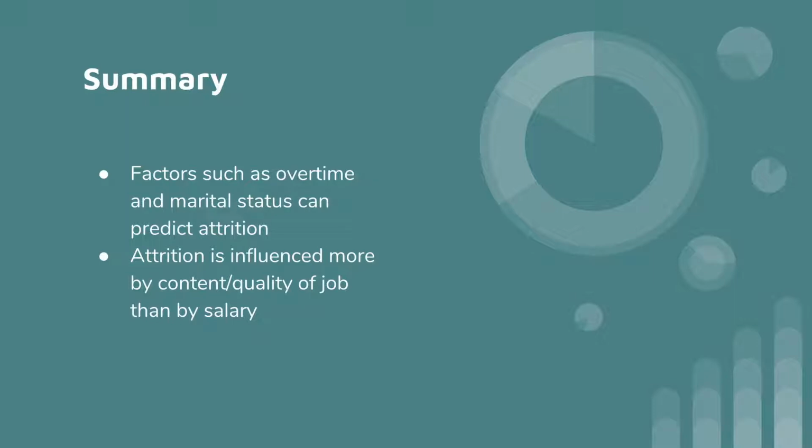In conclusion, we found that employee turnover can be predicted fairly accurately by just a few factors, such as overtime and marital status. Specifically, we saw that people who work overtime have very high attrition rates, which is to be expected, but maybe a more unexpected result was that single people tend to leave their companies more than married or divorced people. Also, based on our analysis, we concluded that attrition is influenced more by the contents or quality of someone's job, such as their job involvement or whether they have to work overtime very often, as opposed to just being influenced by their salary.